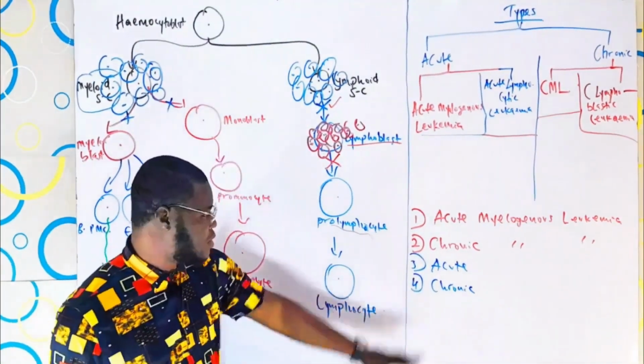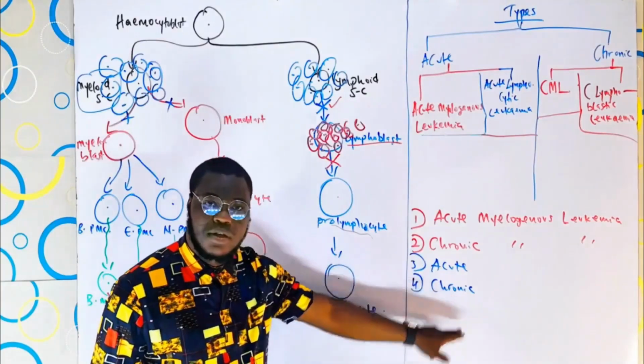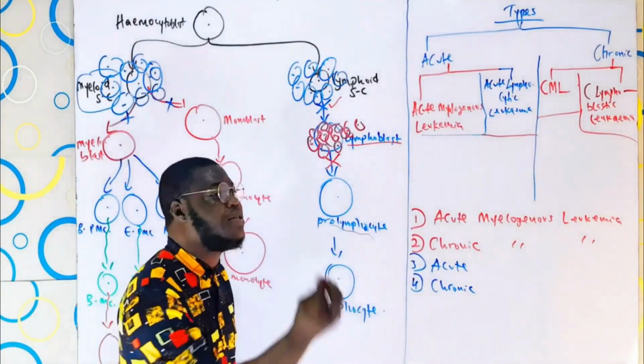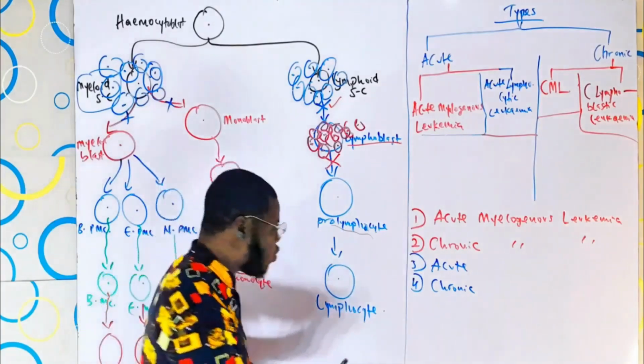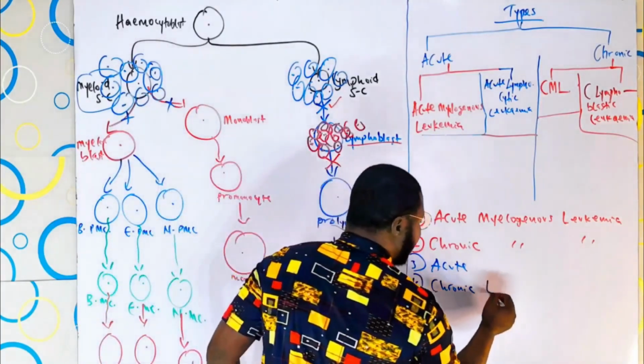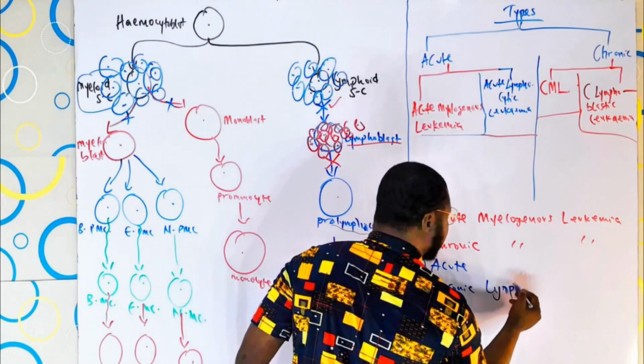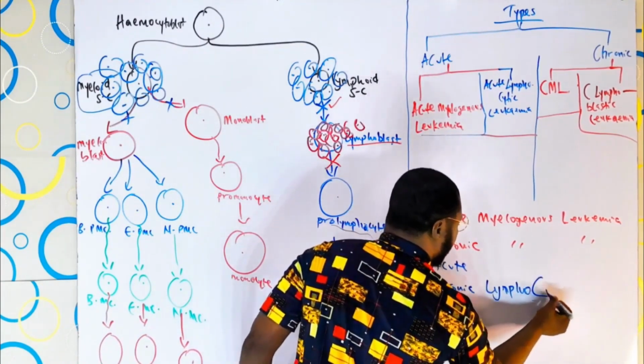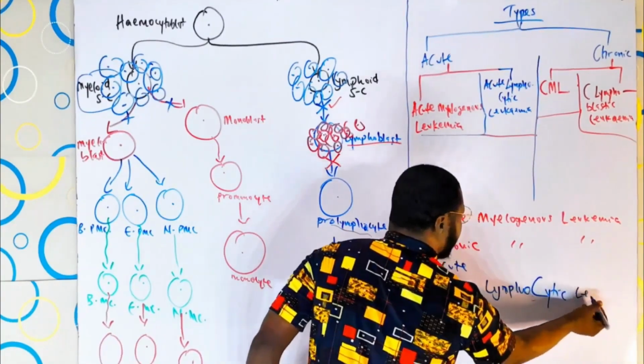The point is, you see this C is chronic, right? That C is the one that goes with lymphocytic, like the letter C, lymphocytic. So the chronic is for chronic lymphocytic leukemia.